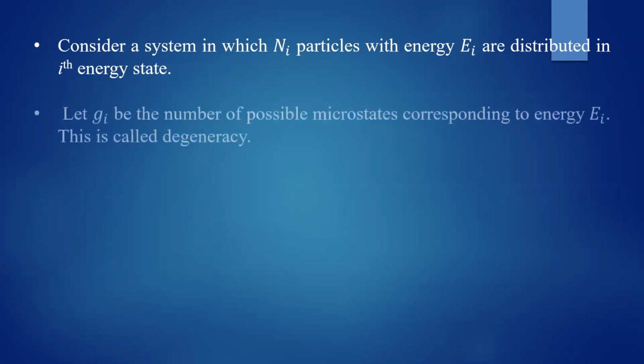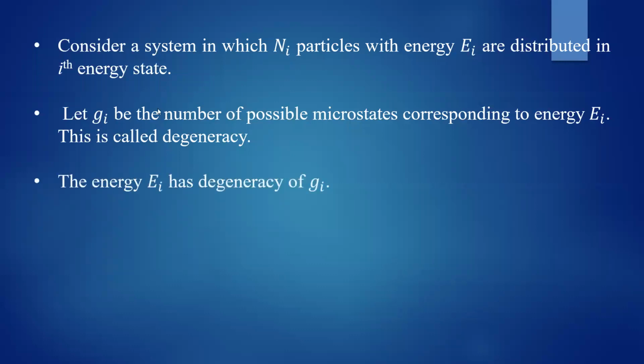Let Gi be the number of possible microstates corresponding to energy Ei, and this is called degeneracy. For a given energy, you can find a number of states, not only one state. For the energy Ei, you can find Gi number of states. That is called degeneracy, and those states are called degenerate states.